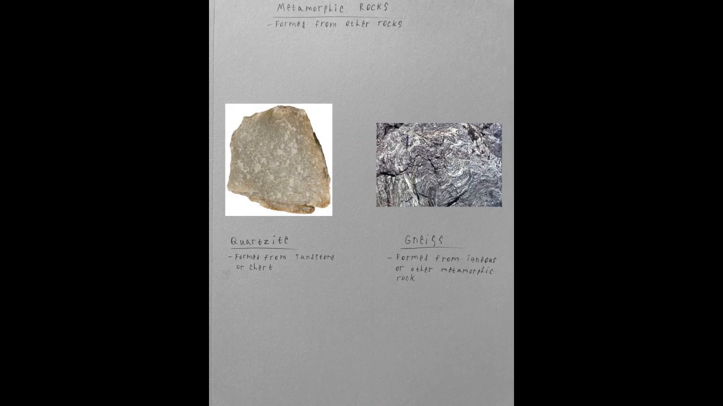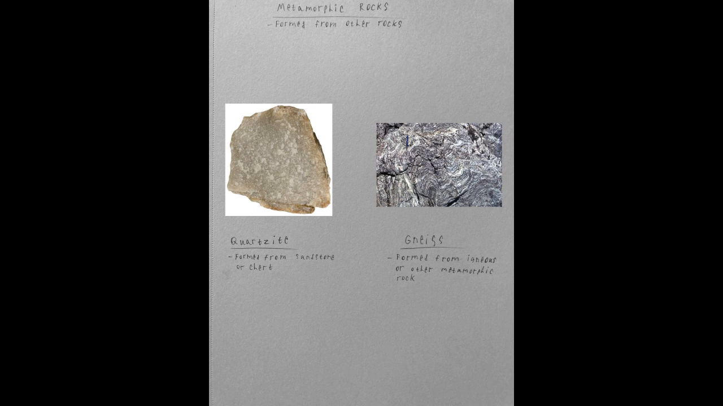Lastly, we have metamorphic rock. Metamorphic rock begins its life as either igneous or sedimentary rock, or sometimes other metamorphic rocks, before being buried and exposed to extremely high heat and pressure. This process alters it into metamorphic rock. A couple examples are quartzite and gneiss.